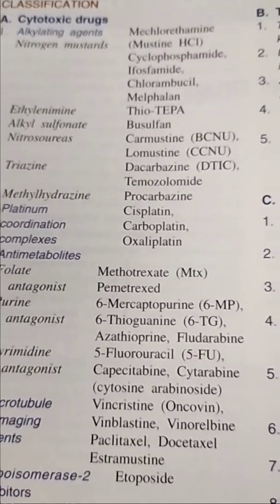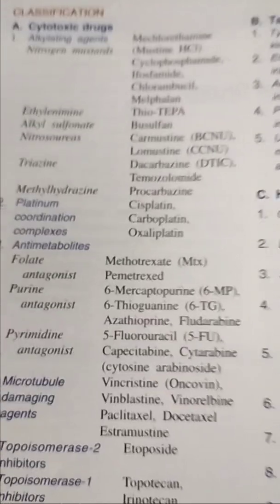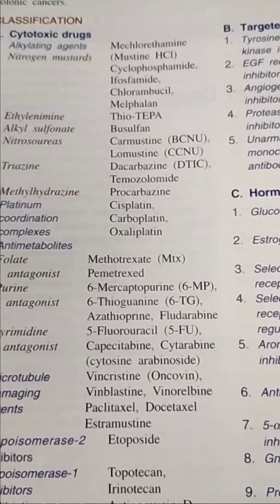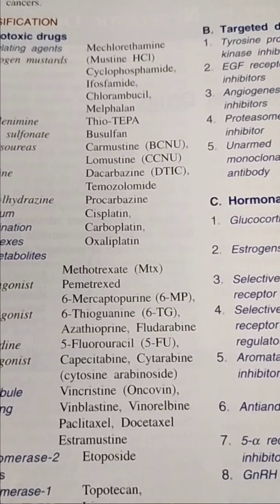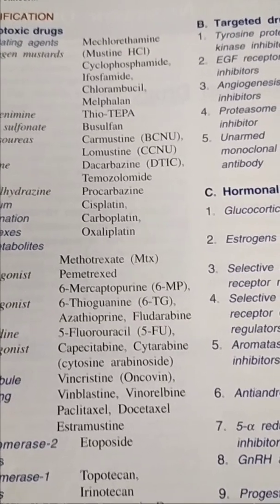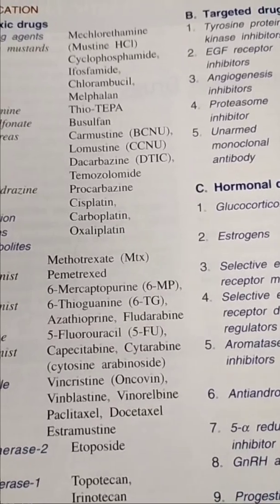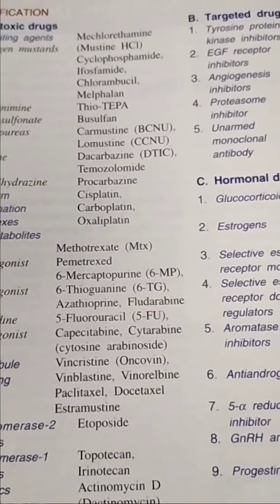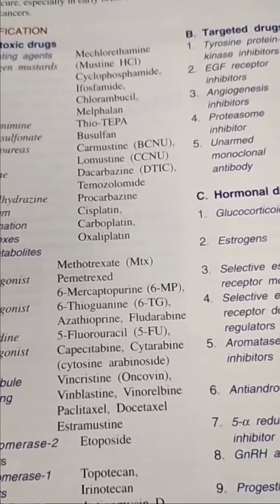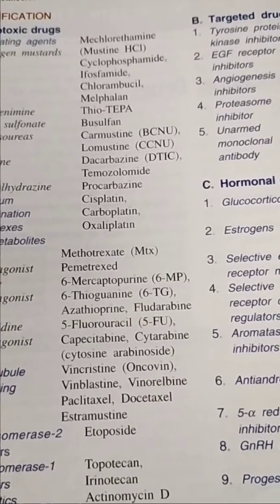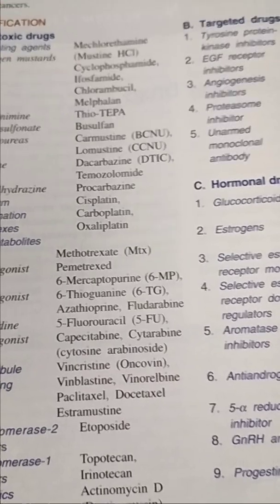Alkylating agents contain nitrogen mustards: mechlorethamine, cyclophosphamide, ifosfamide, chlorambucil, melphalan. And ethylamine, alkyl sulfonate contain thiotepa, busulfan, carmustine drugs.